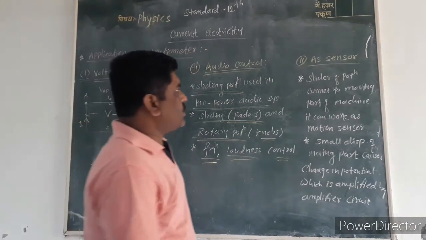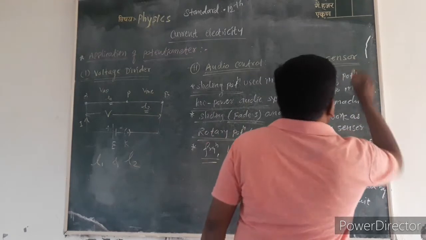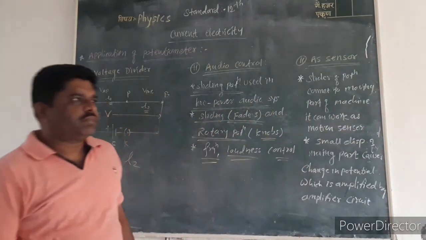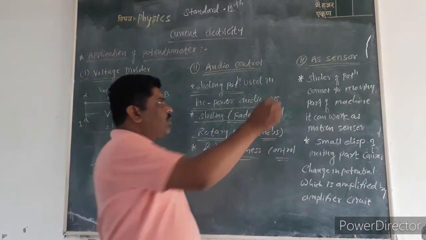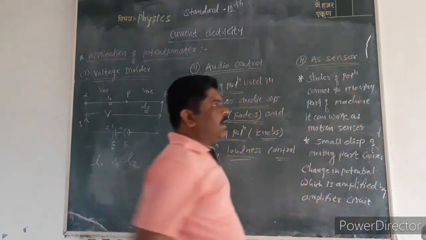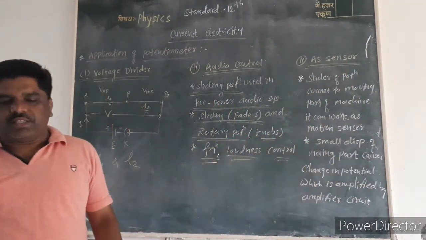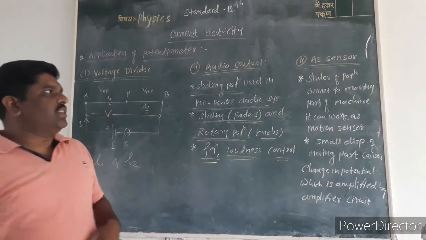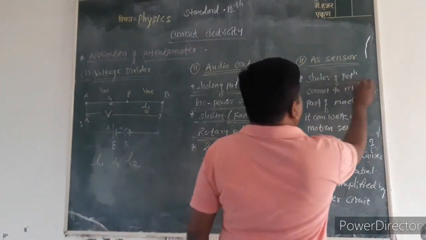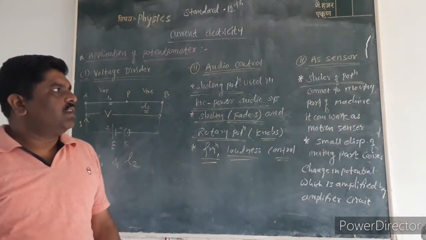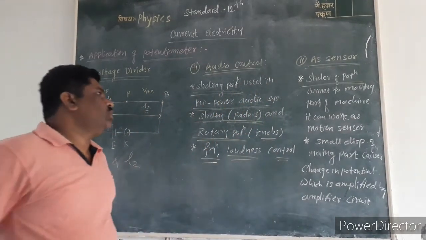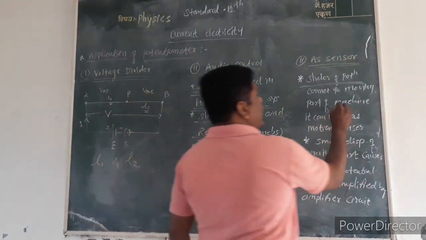The third application of the potentiometer is as a sensor. Generally, a slider potentiometer is connected to the moving part of any type of machine.